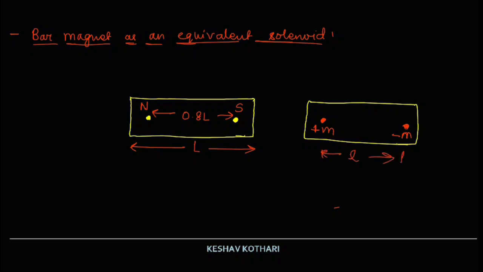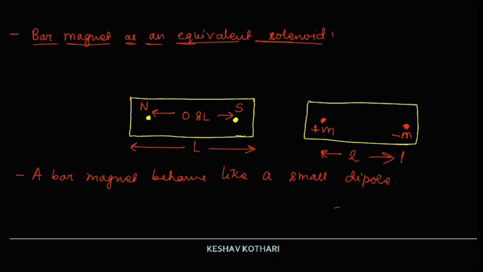So I can say that a bar magnet behaves like a small dipole.